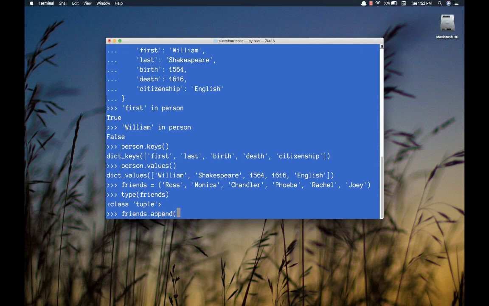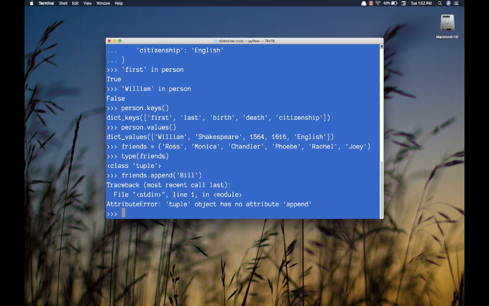So if I append someone like Bill Shakespeare to friends, you'll see that Python gives me an error. It's an attribute error, that tuple has no attribute or behavior called append. It doesn't know what that is. It just simply doesn't exist.